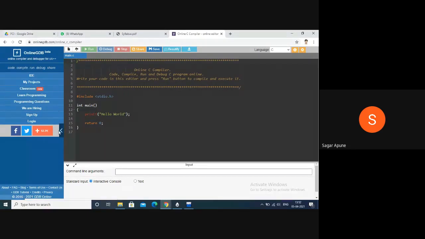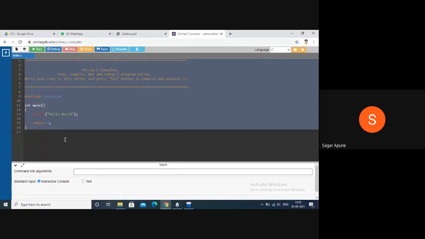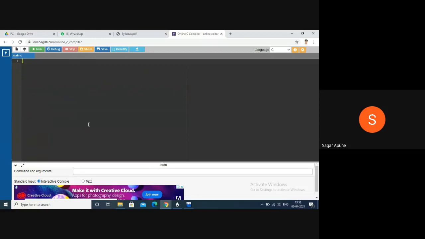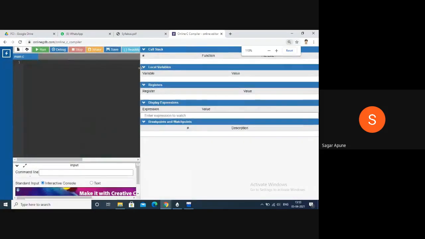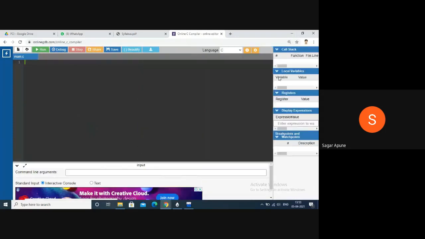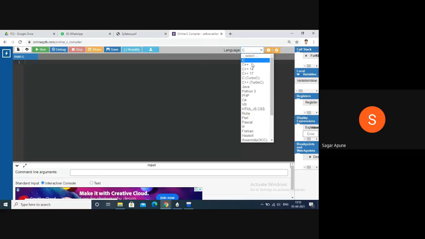Okay, there is no need to install any compiler in your machine or on your mobile. You just have to browse it from Google Chrome and you can simply run your programs. Here again you can scroll. There are different options: C, C++, Java, Python, PHP, Pascal, R, Fortran.